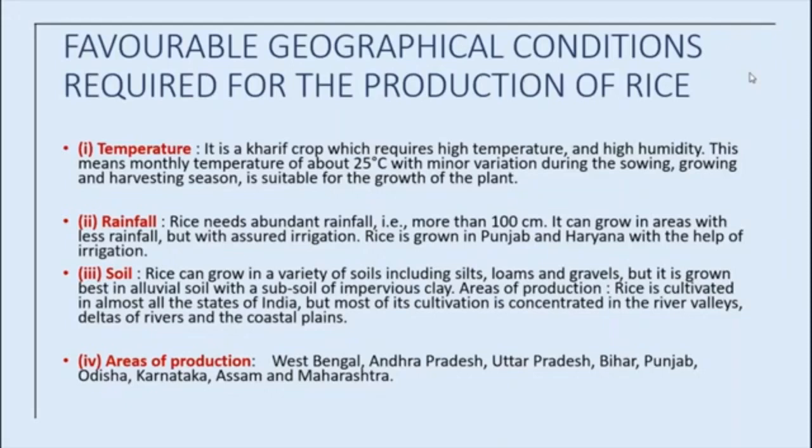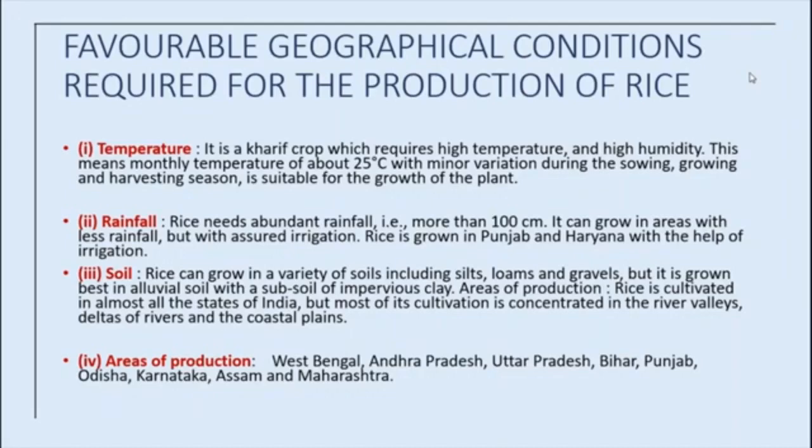Temperature: it's a kharif crop which requires high temperature and high humidity. Okay, and rice needs abundant rainfall, more than 100 centimeter. It can grow in areas with less rainfall but with assured irrigation. Okay, now rice can grow in a variety of soils including silts, loams and gravels, but it is grown best in alluvial soil with subsoil of impervious clay.